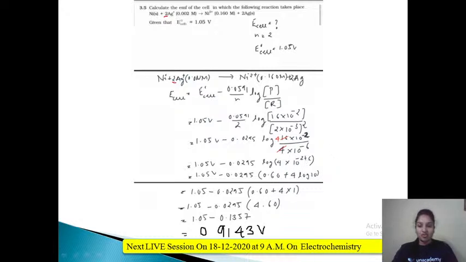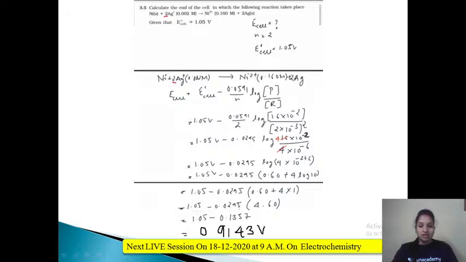Log of 10 raised to 4 is 4 log 10, right? Fine. So 4 I will write as it is into log 10. Log 10 is nothing but 1, right? So just add these values. This will be 4.60. 4 into 1 is 4, plus 0.60, 4.60, right?